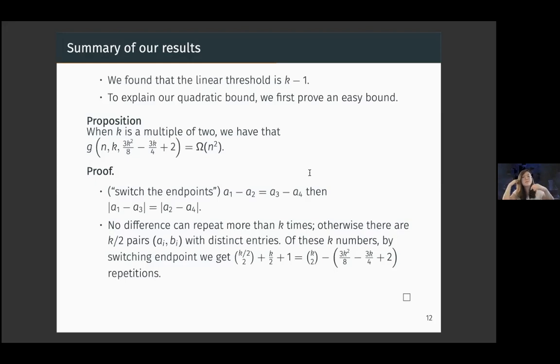And that's bad, because if you recall what the g(n,k,l) means, it means that we can have at most 3k²/8 minus 3k/4 plus 2 repetitions, and we are exceeding it. And so using the switching endpoints trick, we do get that every difference can repeat at most a constant number of times, and therefore the total number of differences is on the order of quadratic.